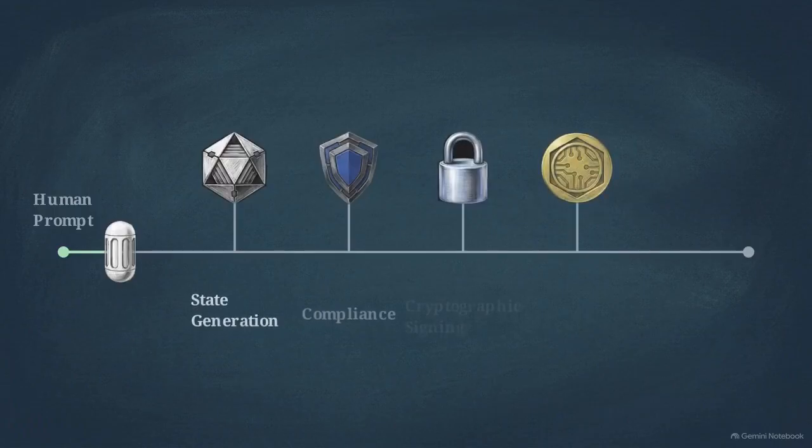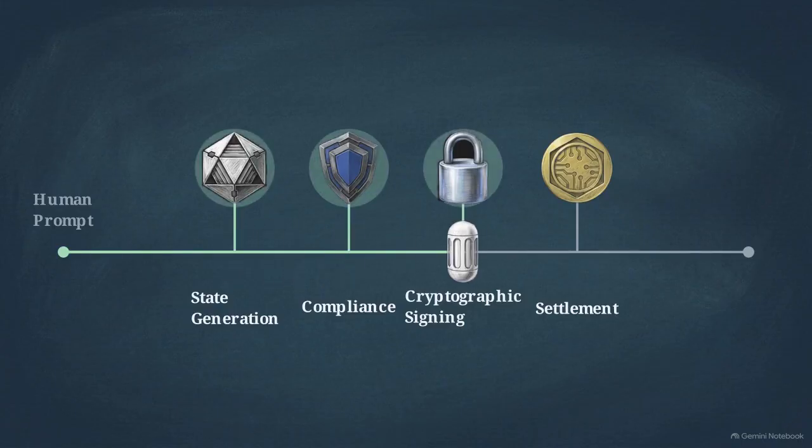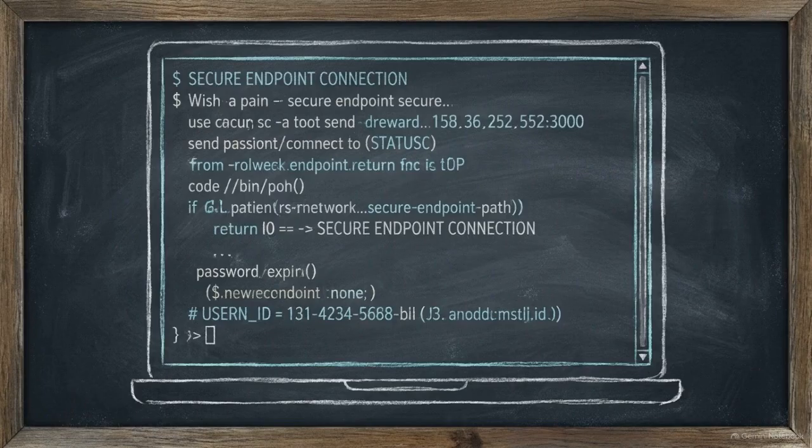To understand how these components interact, we can trace a single autonomous task from a human prompt through the entire execution pipeline. Every data payload must successfully clear 4 distinct routing stages to succeed: state generation, compliance, cryptographic signing, and final settlement. Testing this structural logic requires sending a request directly to the system's orchestrate task endpoint and observing how these disparate protocols hand off control.